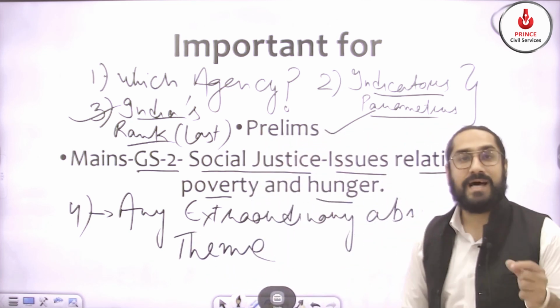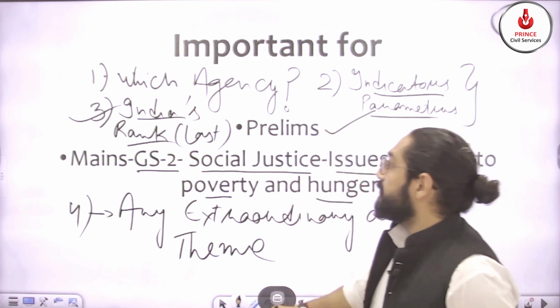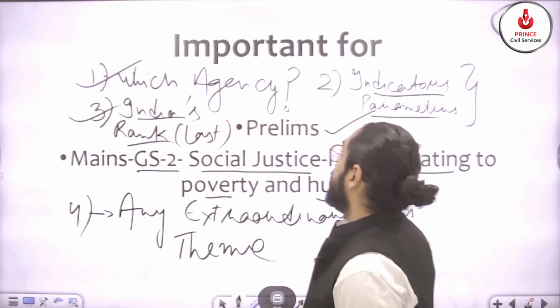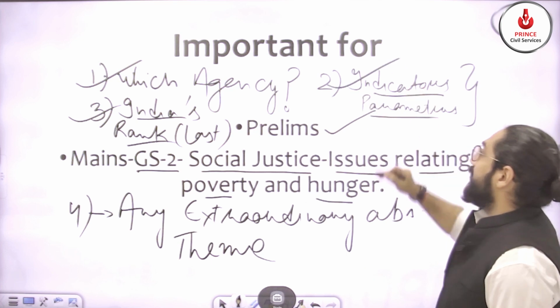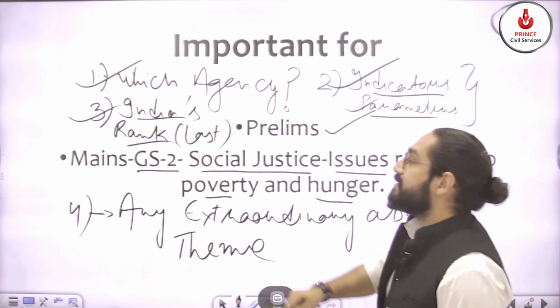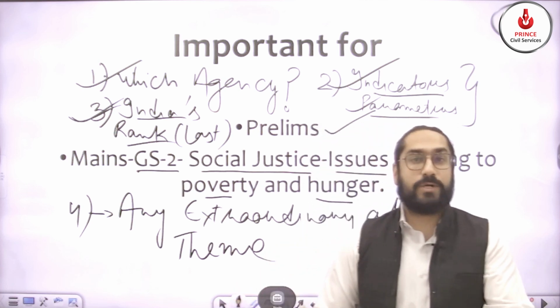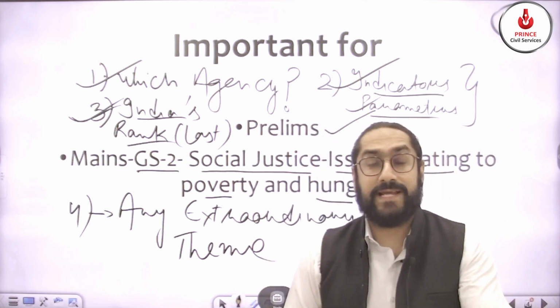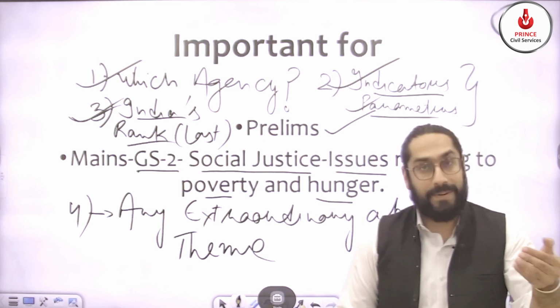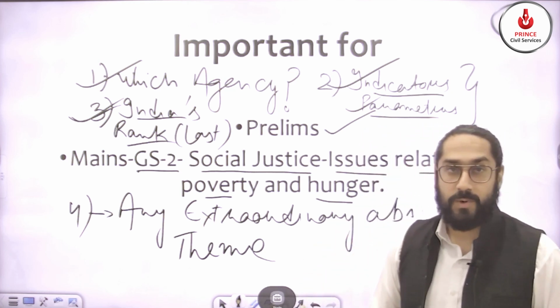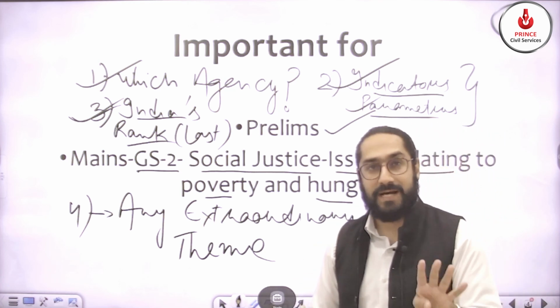So these are some of the things: which agency releases this, what are the different indicators and parameters, then what is India's rank, and fourth is any extraordinary or exceptional thing which was not there in the last year, but this year it is there. So I hope these four parameters are clear.